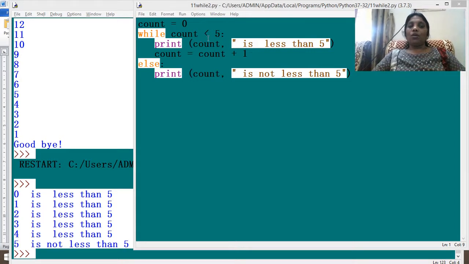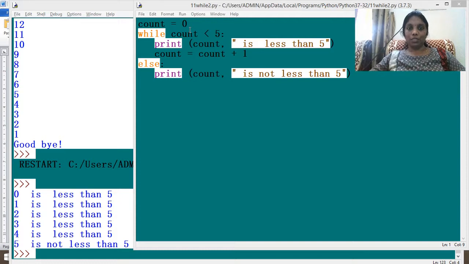Now count will become 1. Goes back to this condition. Iteration means you are going and checking again and again. Remember, iteration means you are going and checking the condition here 1 time, 2 time, 3 time, 4 time, 5th time. By the time the condition is not satisfied, you are out of the loop. As long as the condition is satisfied, you are inside the loop.